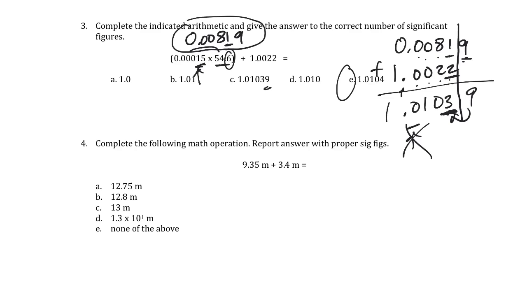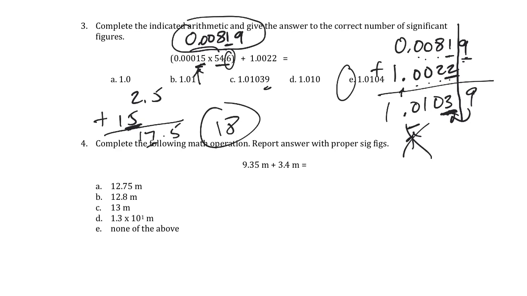For example, let's say we have 2.5 plus 15. The greater placeholder is the ones position. So this value would be 17.5, and we round that to 18. That would be the answer for 2.5 plus 15 to the proper number of significant figures. So you look for the higher quantity placeholder and round your result to that particular quantity.